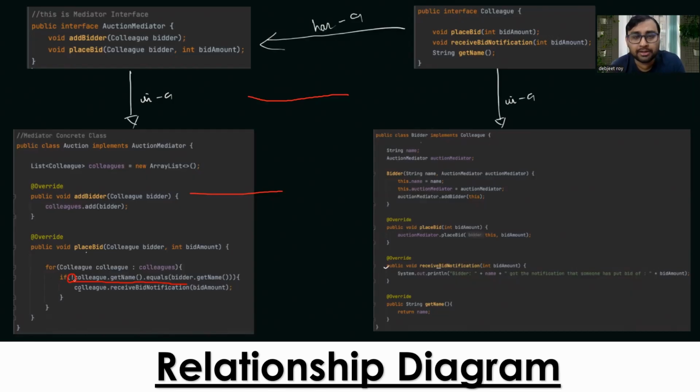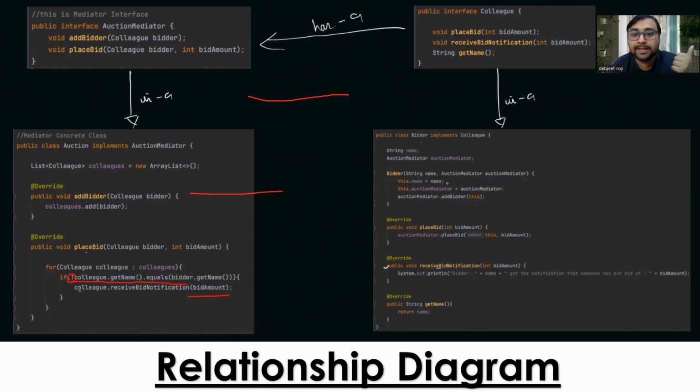He should not receive the notification. All other people will receive the notification of this bid amount, how much amount has been bid. Only the other receivers will get to know, so I need to place a bid which is having a higher amount than the particular person, bidder one.